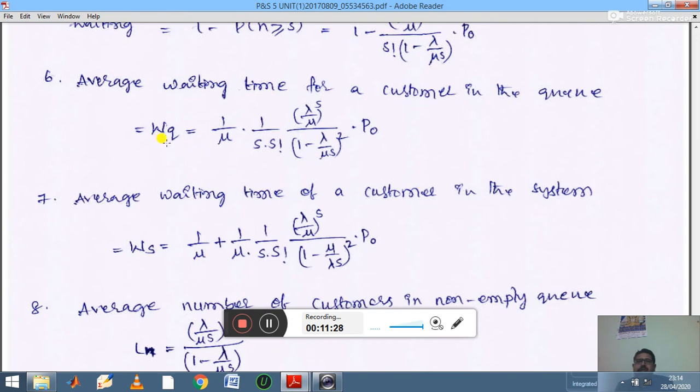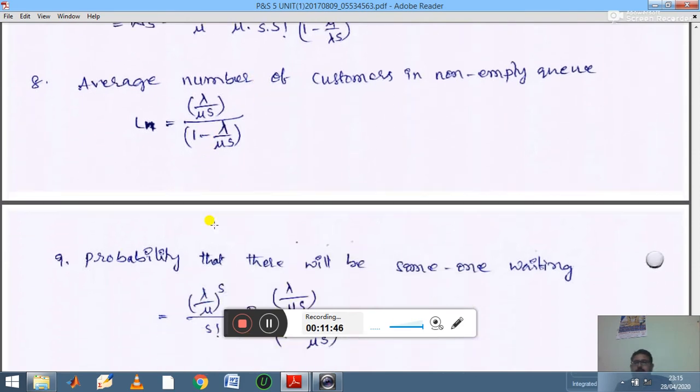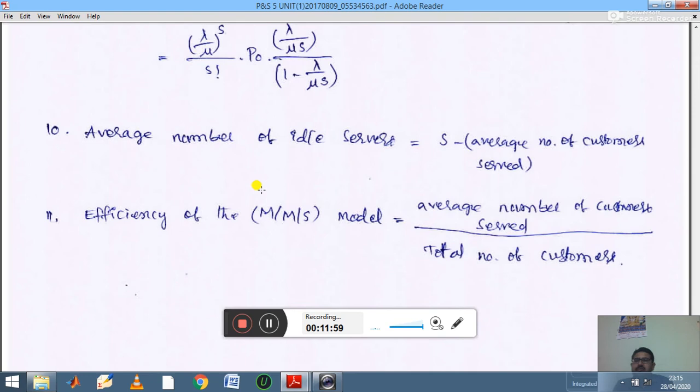Then the waiting time of a customer in the queue is calculated by this. The waiting time of a customer in the system is calculated by this formula. The average number of customers in the non-empty queue is calculated by this Ln. The probability that there will be someone waiting in the system is calculated using this formula.